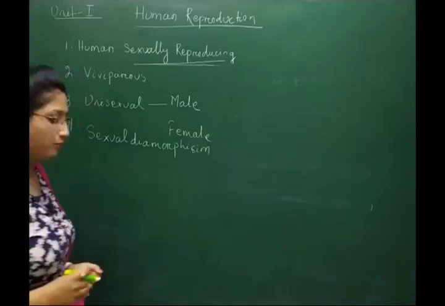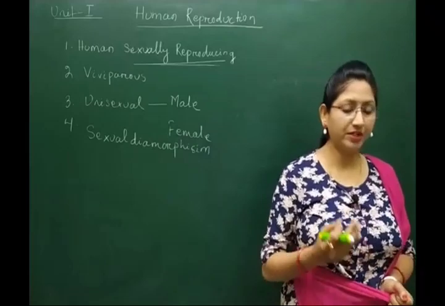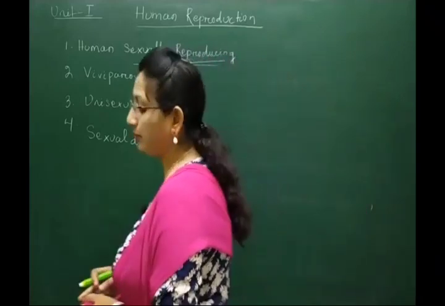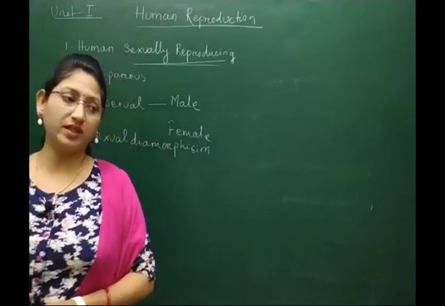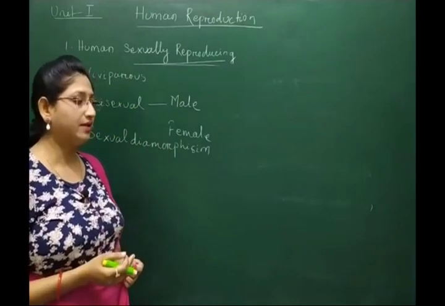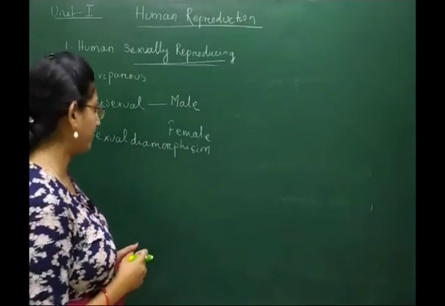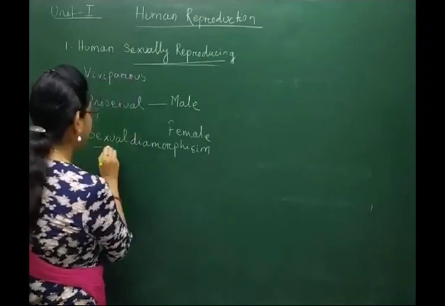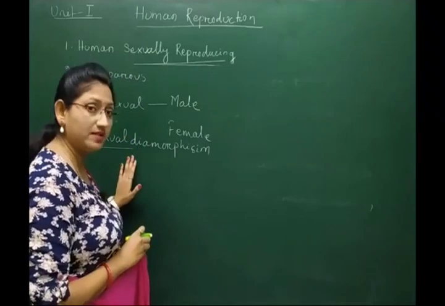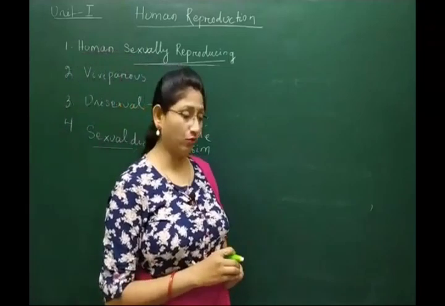Sexual dimorphism means both individuals, male or female, are different from each other in external and physical appearance. They look different from each other. That means they have different sexual characters or sex organs, as well as they produce different sex hormones.